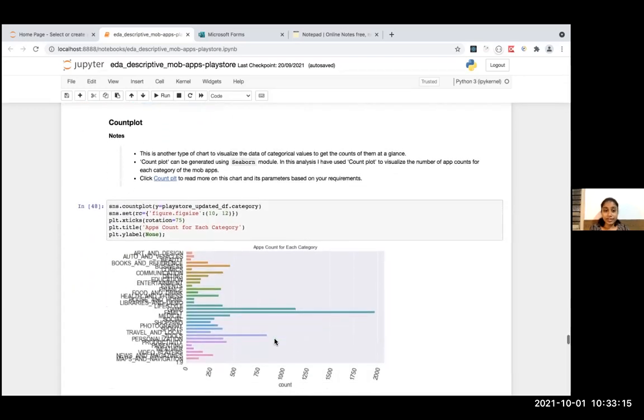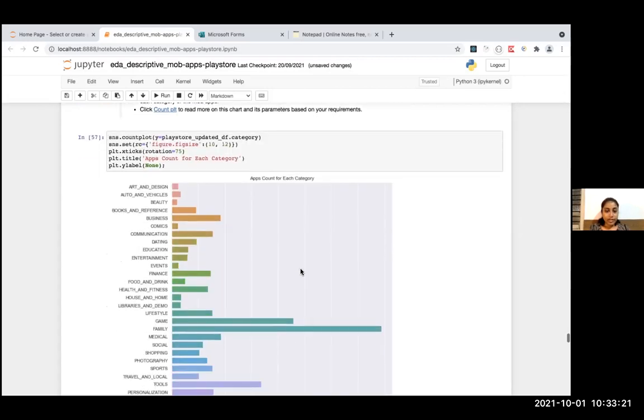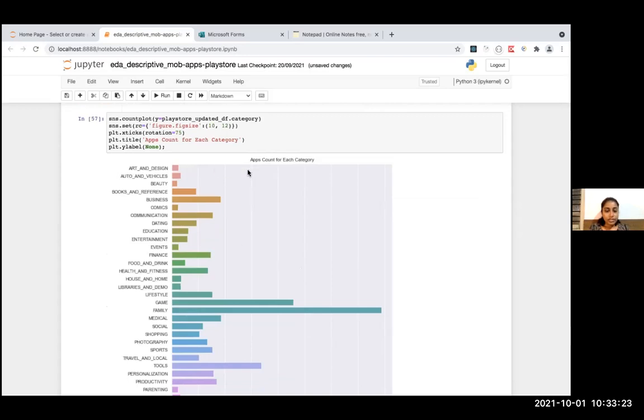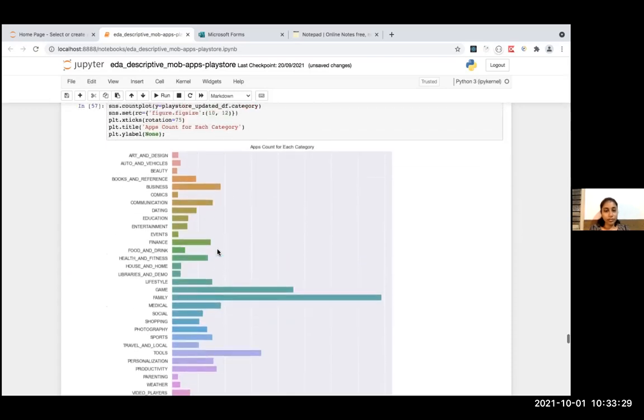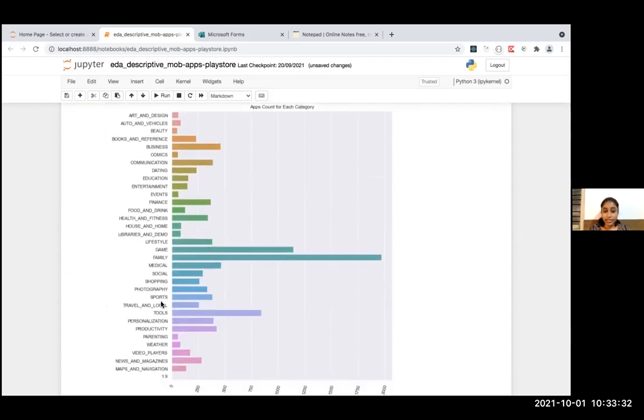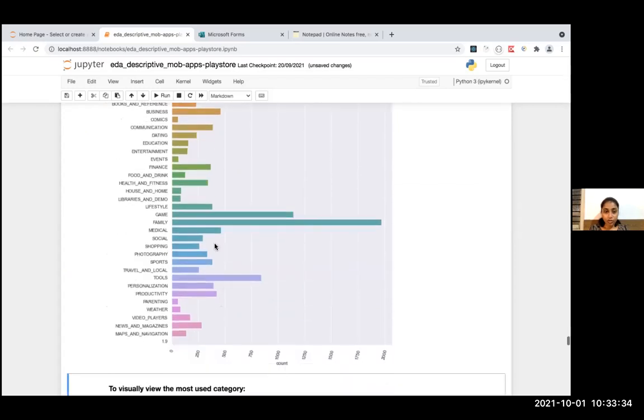And next, another chart is the count plot. This is another very good graph, similar to the bar graph. I wanted to basically know each of these categories and how many apps are present in each category.